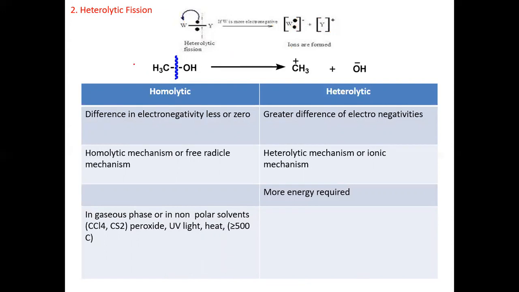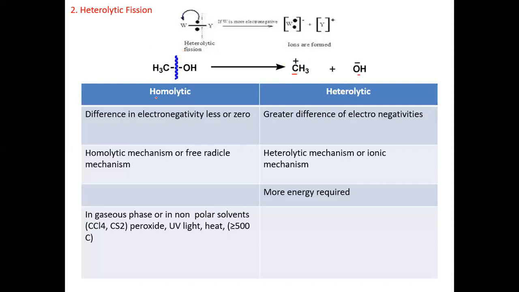Here one example is given for heterolytic fission, that is methanol. CH3 is attached to OH by a single bond. Now here there is an electronegativity difference between OH and CH3. Oxygen is more electronegative as compared to the methyl group. That's why after bond cleavage, both the electrons are shifted towards OH, and OH carries a negative charge. And the methyl group, which is electron deficient, carries a positive charge. This is an example of heterolytic fission.